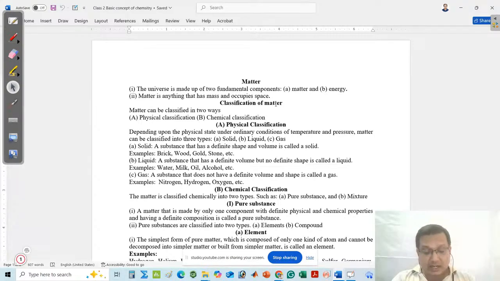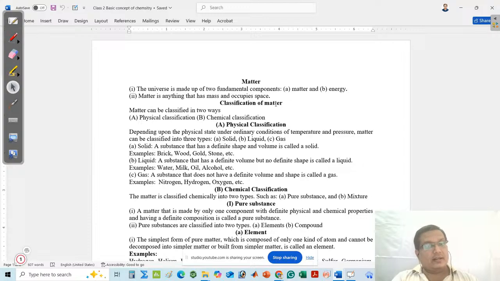Different types of questions will come to your mind when you want to know about what matter is and its classification. Let's go to the topic. What is matter? Matter, in Odia, is said to be padartha.